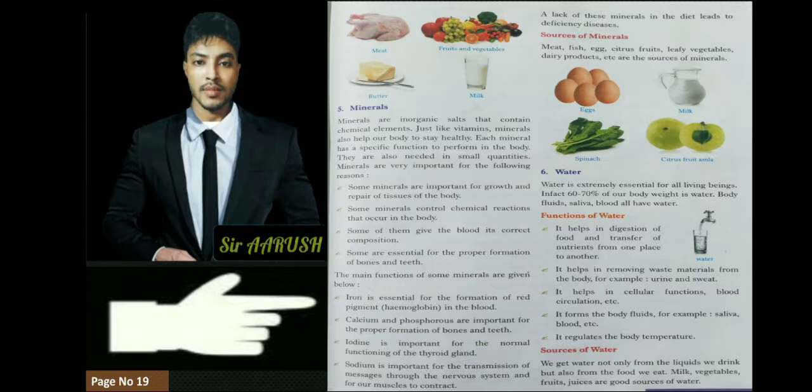And our blood is also made up of water. And what are the other functions of water? It helps in digestion of the food, transfer of nutrients. It helps in removing waste material from the body, for example urine and sweat. It helps in cellular functioning, blood circulation, etc. It forms the body fluids, for example saliva, blood.